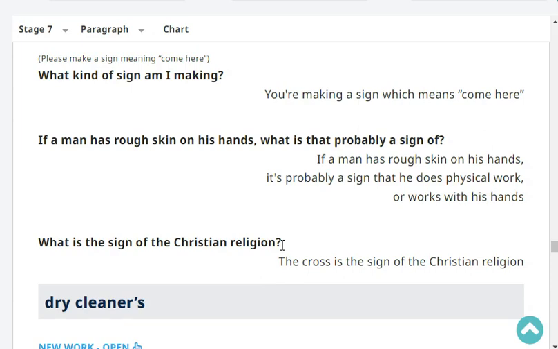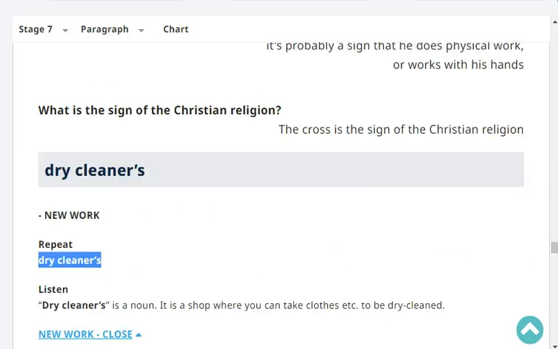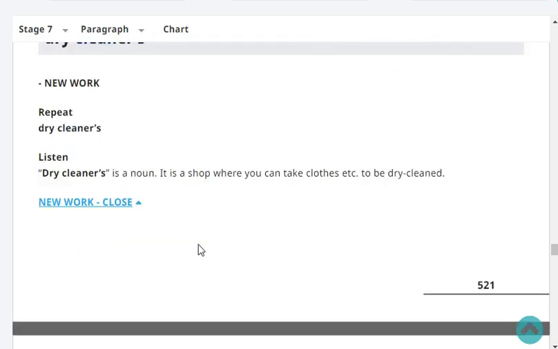What is the sign of the Christian religion? The cross is the sign of the Christian religion. Very good. Okay, next. Dry cleaners. Very good. Okay, listen.